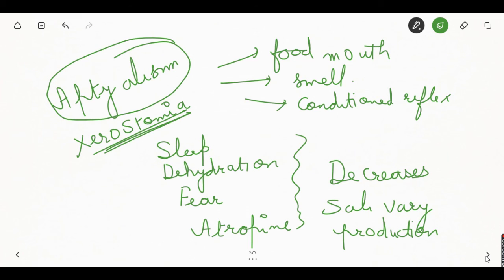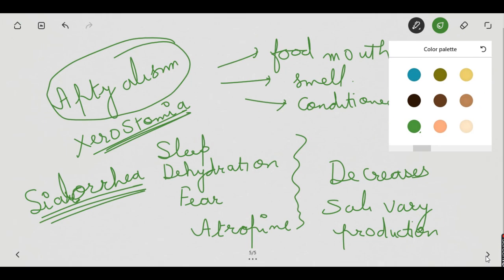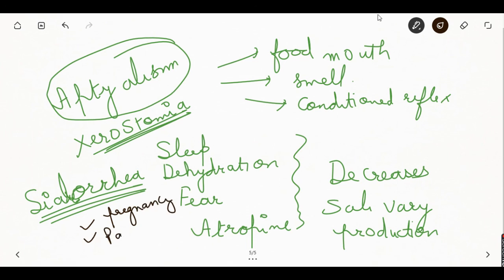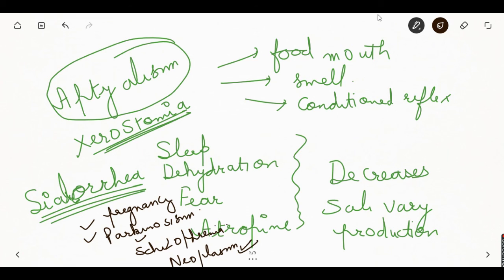Or third, it can be irradiation therapy in the area of the salivary gland. Whereas hypersecretion of the saliva is known as sialorrhea. Conditions where sialorrhea can be seen are pregnancy, Parkinsonism, schizophrenia, or neoplasm. So remember this from your exam point of view.